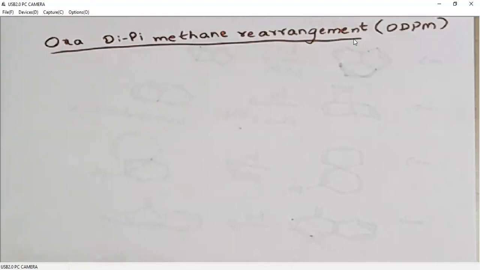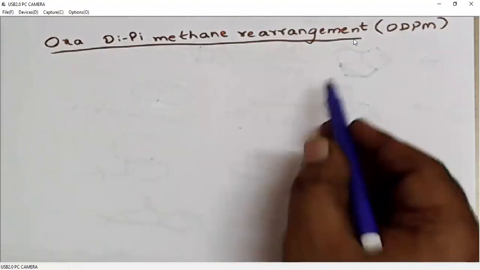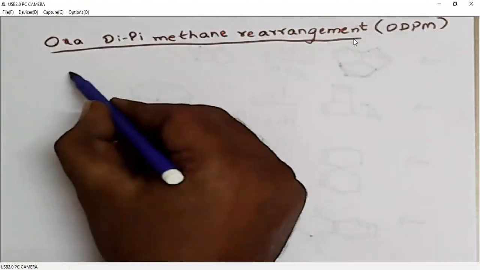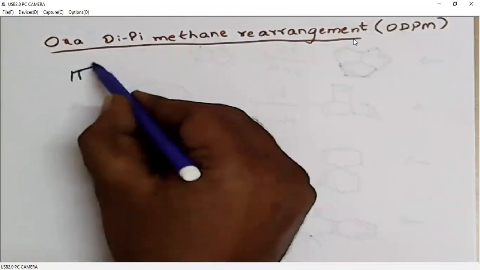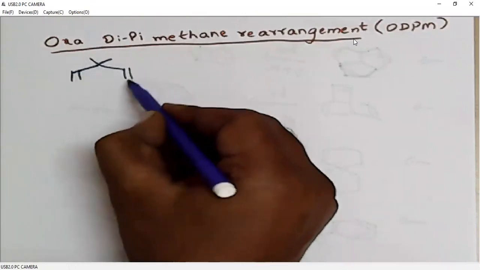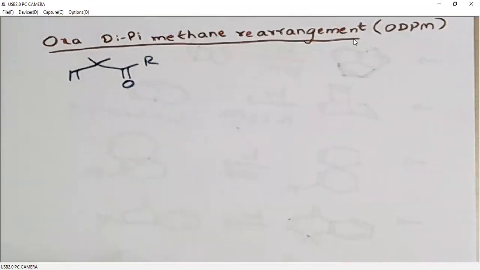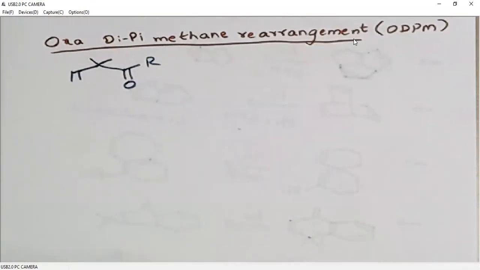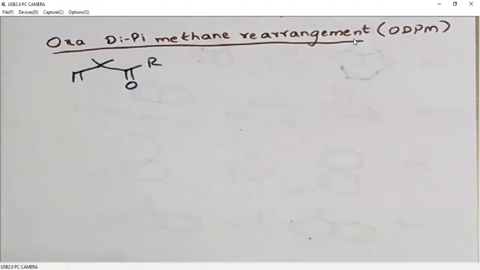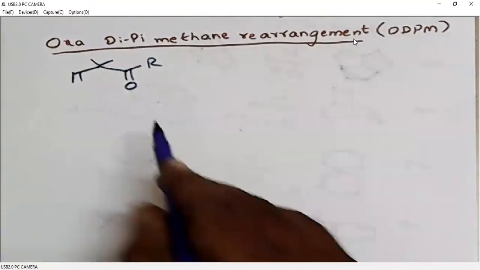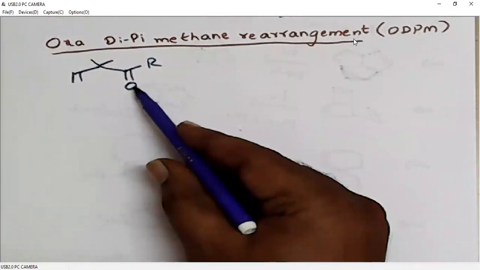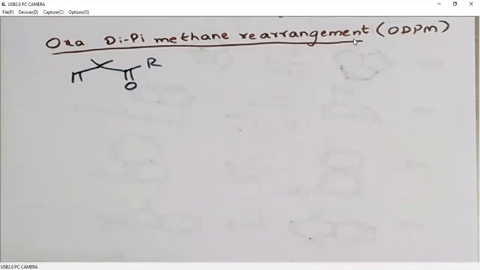A similar reaction to di-pi-methane rearrangement is oxa-di-pi-methane rearrangement, ODPM. In oxa-di-pi-methane rearrangement, we will have a carbonyl instead of an alkene. So the difference between di-pi-methane and oxa-di-pi-methane rearrangements is, in ODPM, we will have one carbonyl and one alkene.